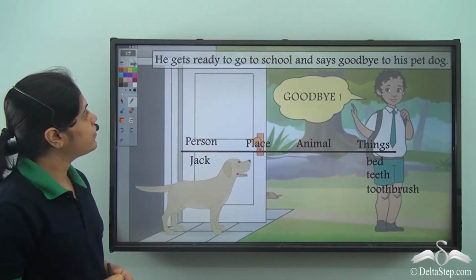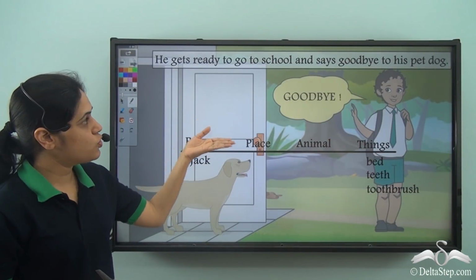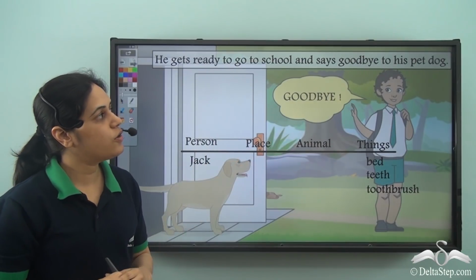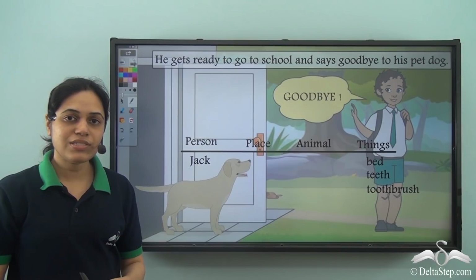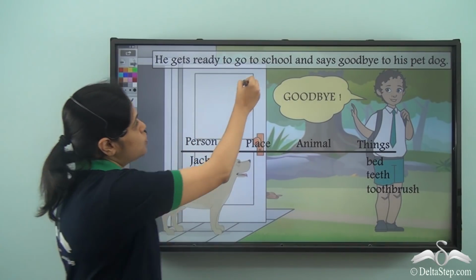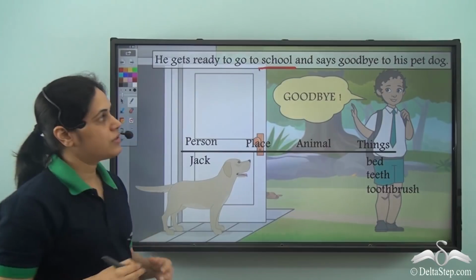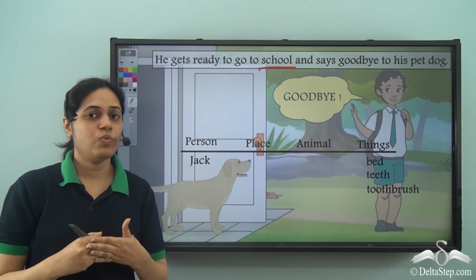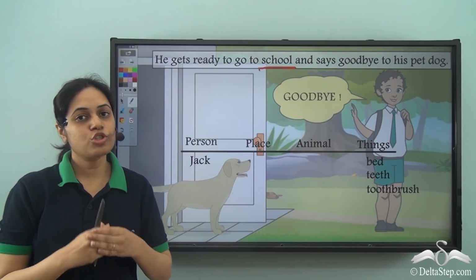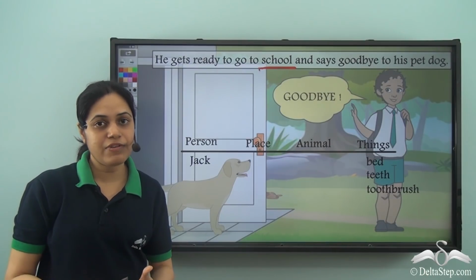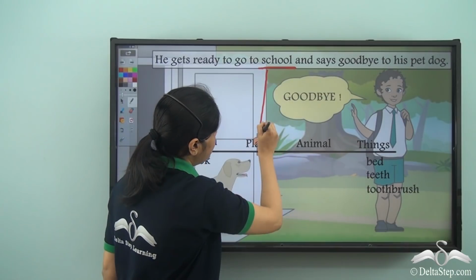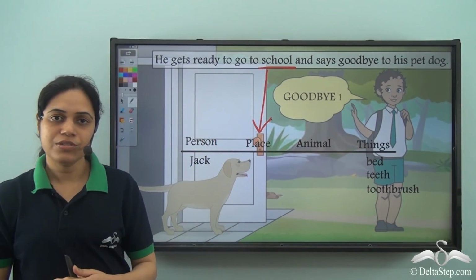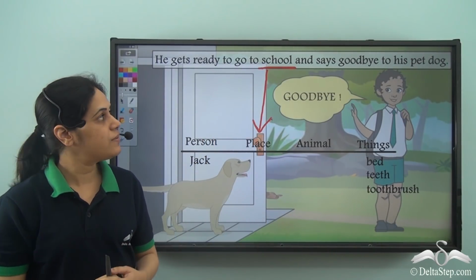He gets ready to go to school and says goodbye to his pet dog. So what are the naming words in this sentence? School is a naming word. What does school name? School is the name of a place where we go to every day. So school is a naming word. It is the name of a place.